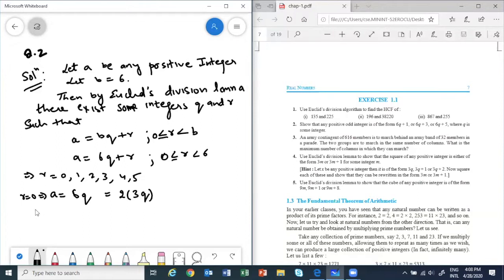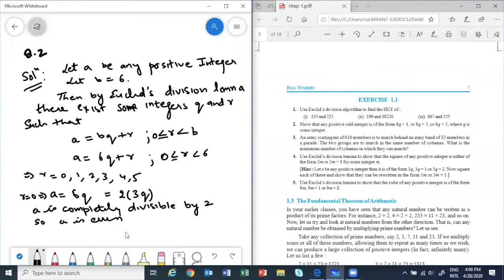So A is completely divisible by 2. So then A is even.